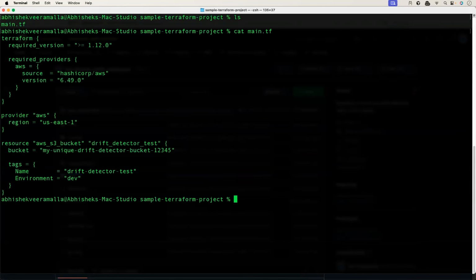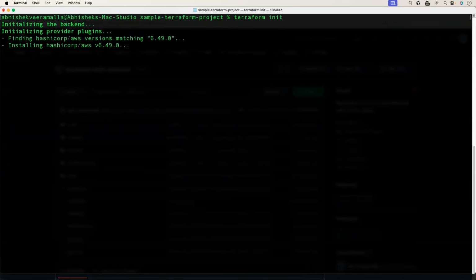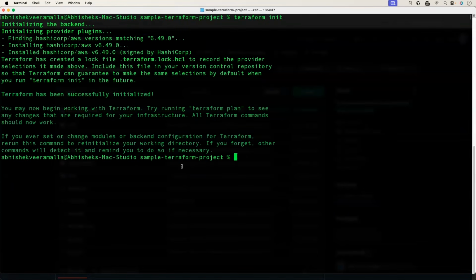Now let's go ahead and run Terraform. I'll just do terraform init first. I hope I have Terraform installed and configured. Yeah, good. So now it is initializing the repository for us. There you go. It initialized the project.